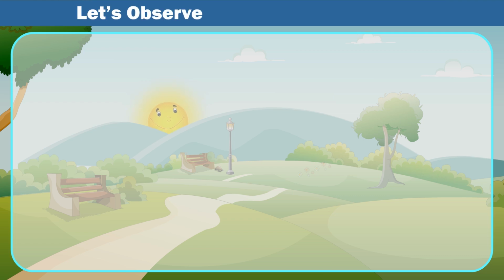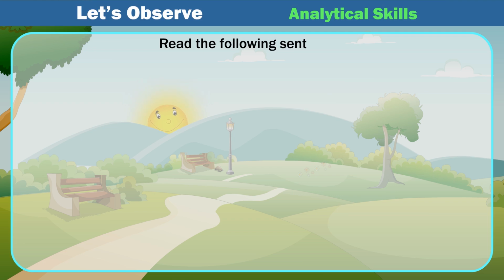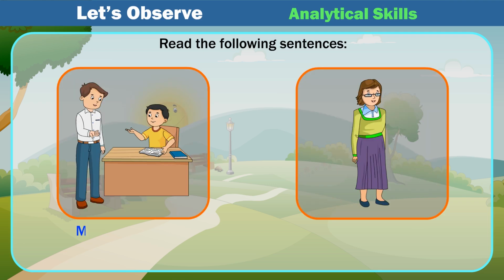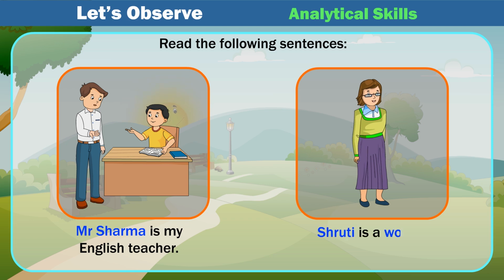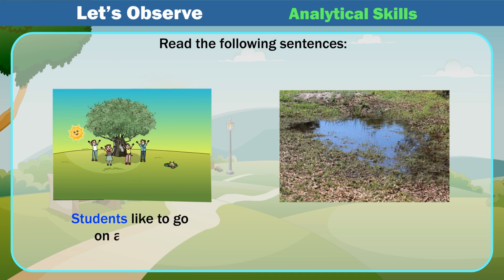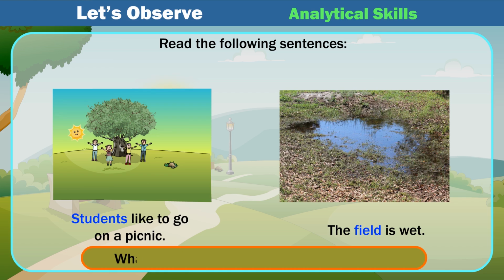Let's observe analytical skills. Read the following sentences. Mr. Sharma is my English teacher. Shruti is a woman. Students like to go on a picnic. The field is wet. What do you observe from the above sentences?